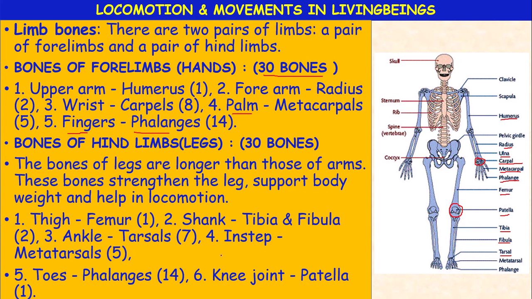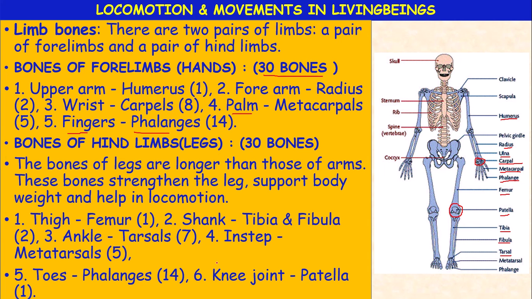Right. So, a total of 60 bones are present in the limbs. Limbs are made up of 60 bones. Upper limbs are made up of 30 bones and lower limbs of 30 bones each. You have to count each limb.